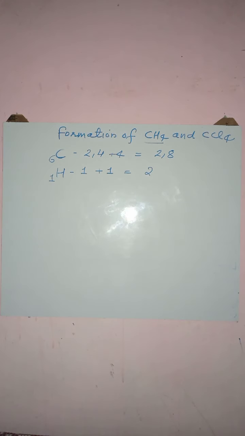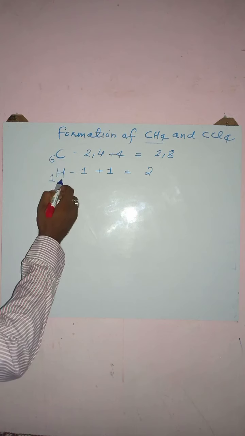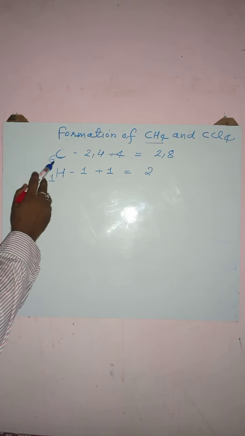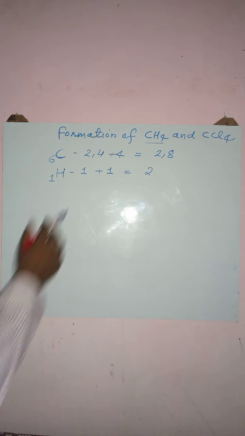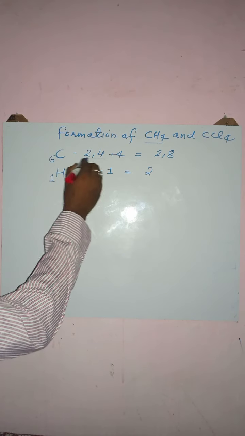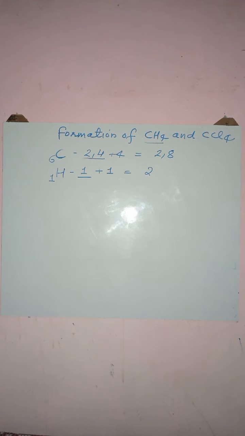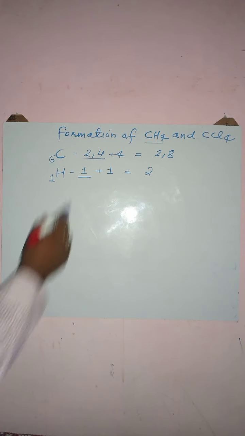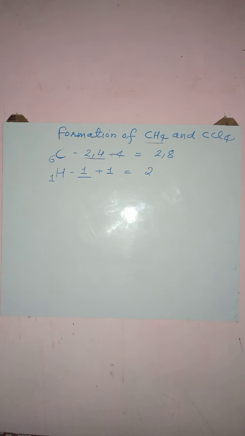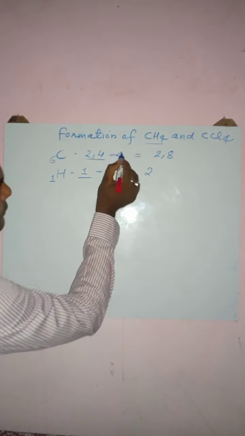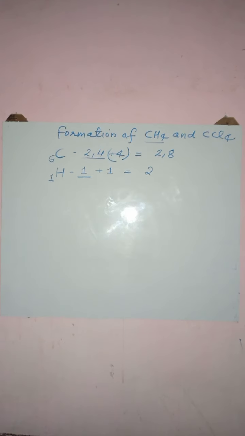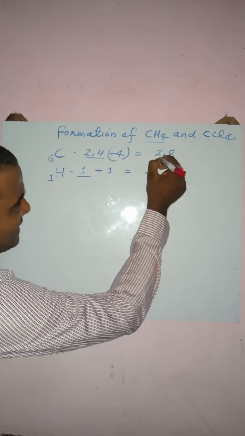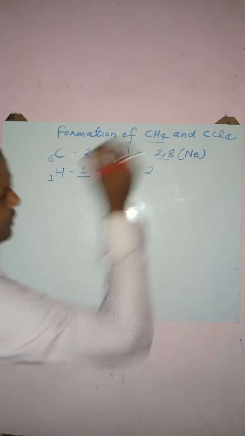A methane molecule consists of carbon and hydrogen. The atomic number of carbon is 6 while hydrogen is 1. The electronic configuration of carbon is 2,4 while hydrogen has 1 electron in the K shell. From the electronic configuration of carbon, it is clear that to achieve the stable electronic configuration of the nearest noble gas, carbon needs 4 more electrons. Here I have represented plus 4 electrons required for carbon so that it can achieve the electronic configuration of the nearest noble gas neon. This is the electronic configuration of neon.